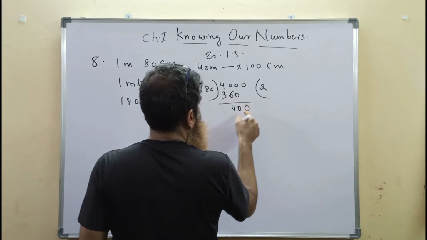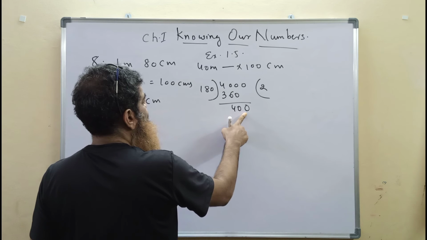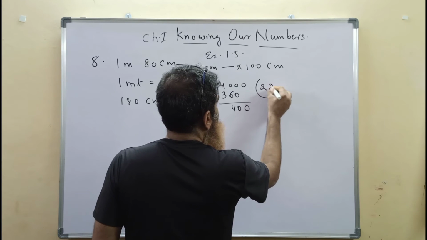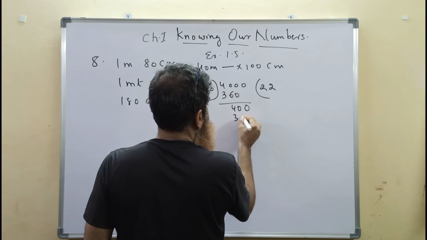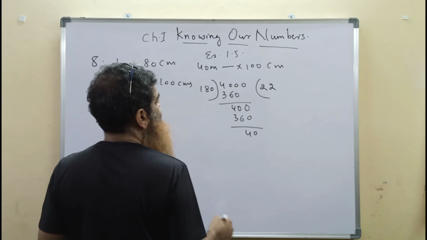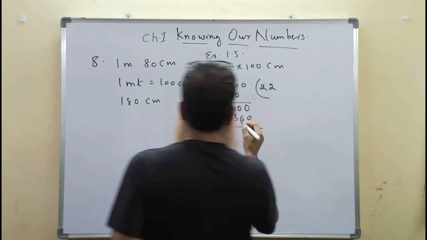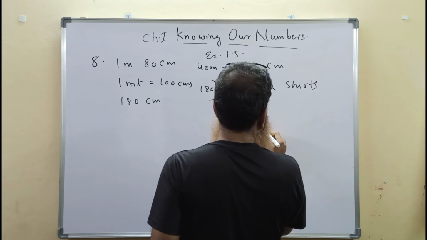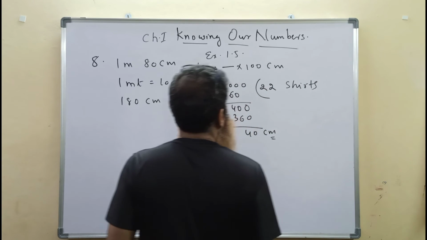So we will take that 0 here. Division, as you know how we do. Again 400. 180 into 2 is 360, then 40. So 22 shirts can be stitched. After stitching 22 shirts, 40 centimeters of cloth is left.